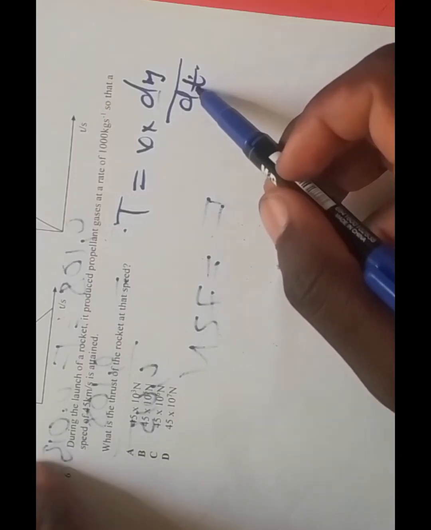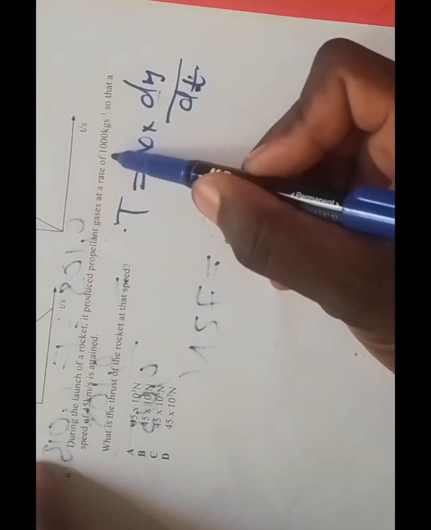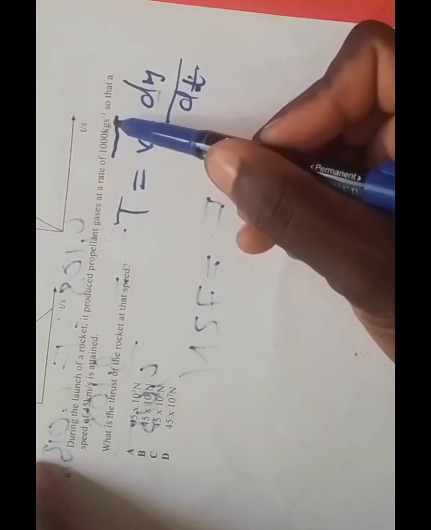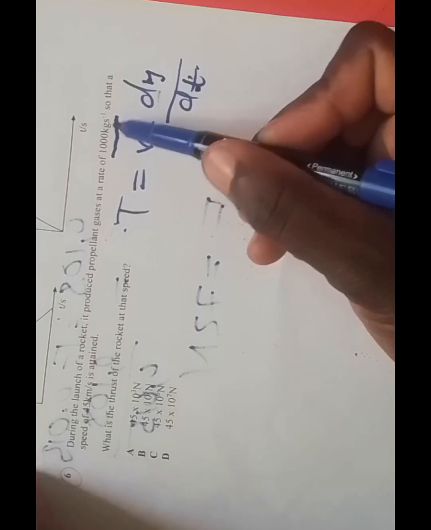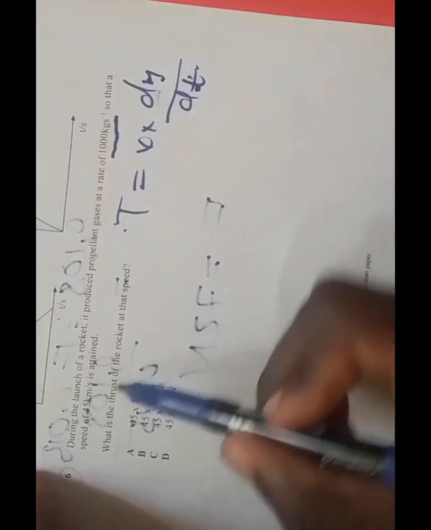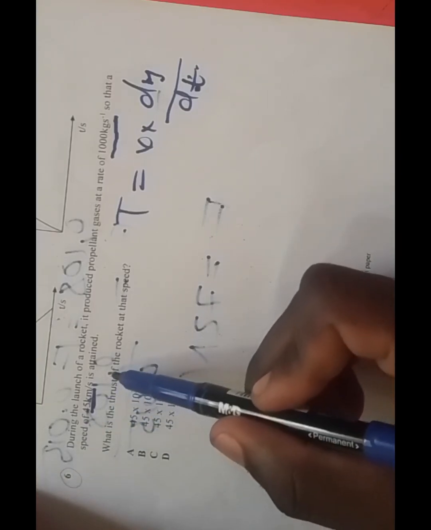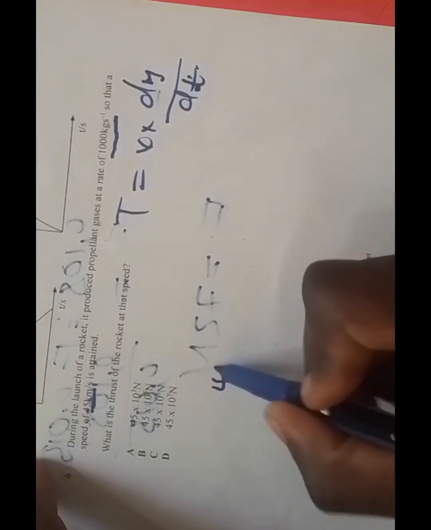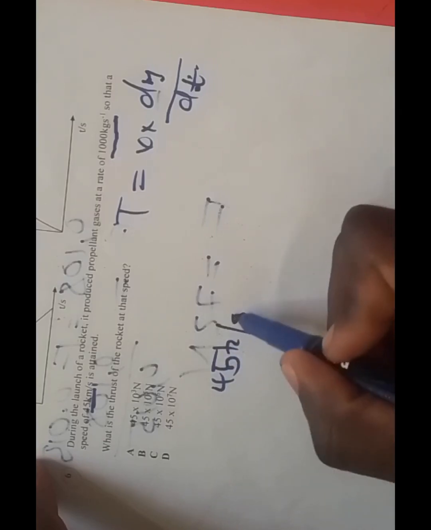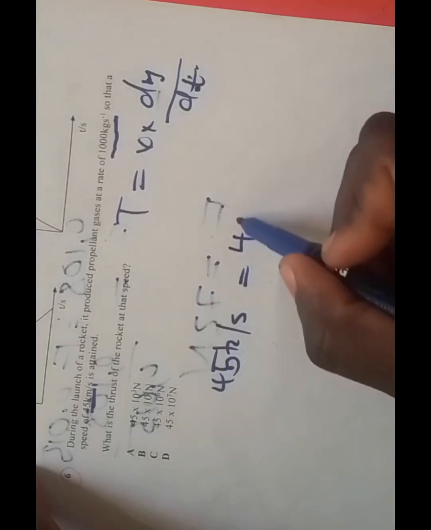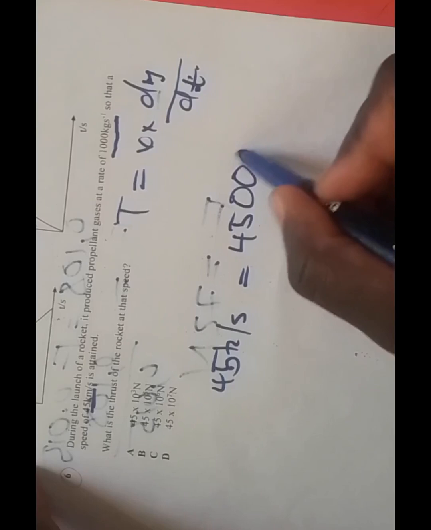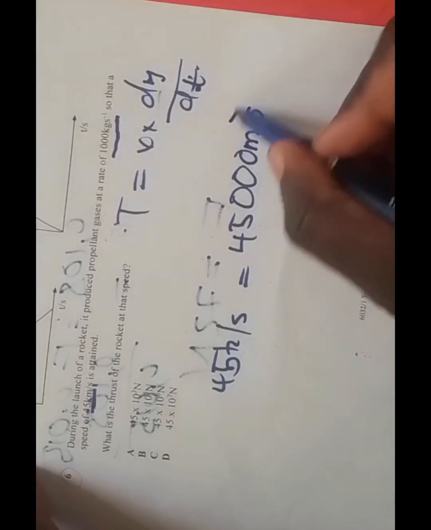From the question, the change in mass over change in time is 1000 kg per second, and the velocity is 45 kilometers per second. So 45 kilometers per second is equal to 45,000 meters per second.